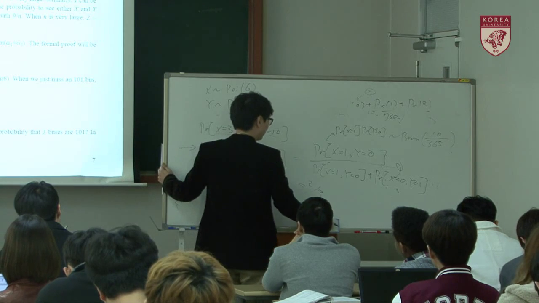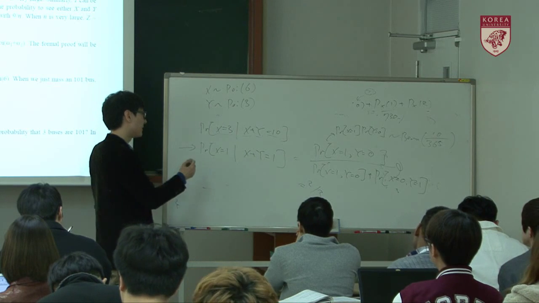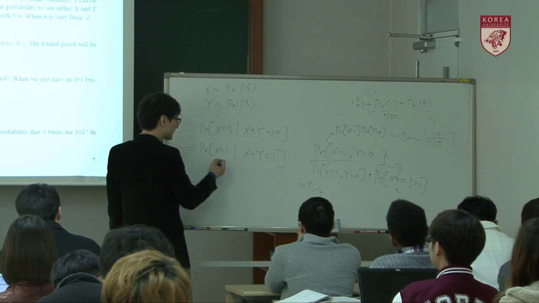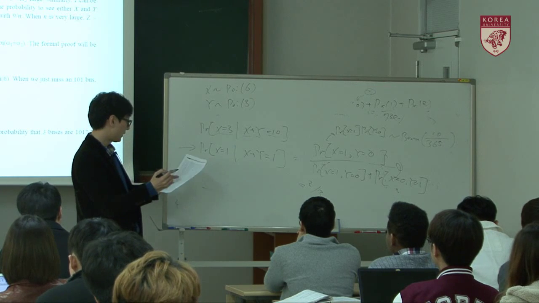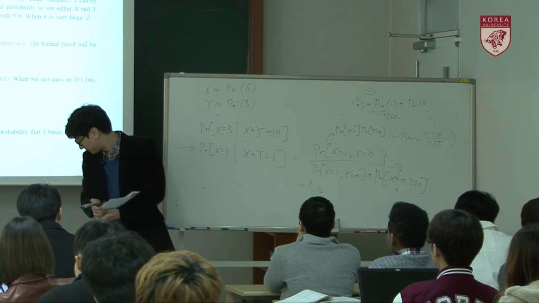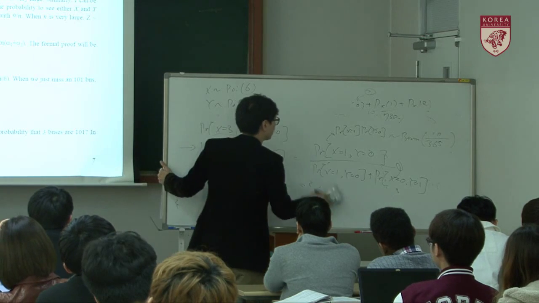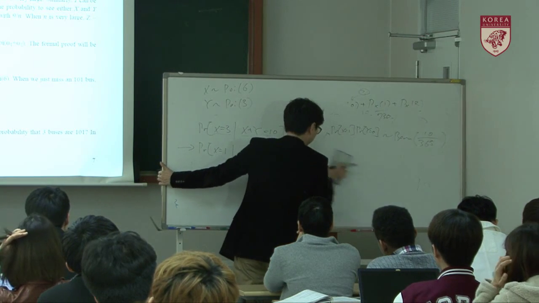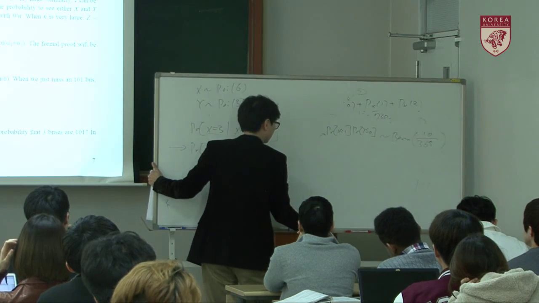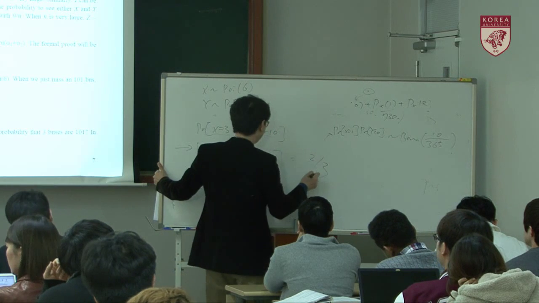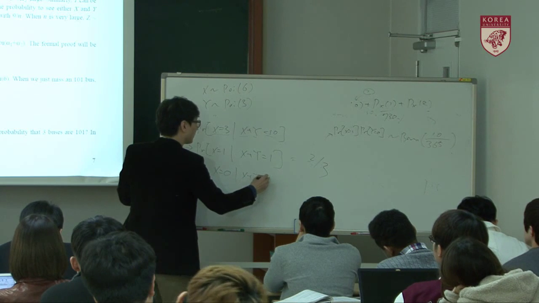So here, okay, this probability is 2 over 3. That means, okay, so how can I say that? So this is 2 over 3. How about x equal to 0 given x plus y equal 1?